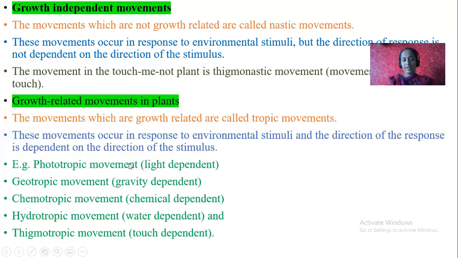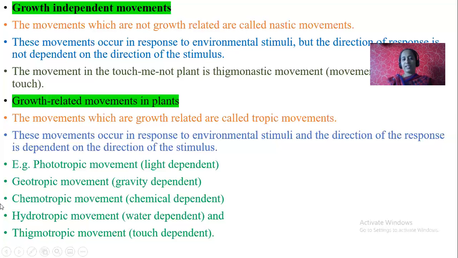Example, phototrophic movement. Just now I told you plant parts grow towards the sunlight. This is called light dependent movement, or phototrophic. Photo in the sense light, trophic in the sense liking. So phototrophic is growth of the plant body or plant parts towards the light. Next, geotrophic. Geo in the sense earth, trophic in the sense growth. So geotrophic movement is gravity dependent. Roots always grow towards the earth but not away from it.